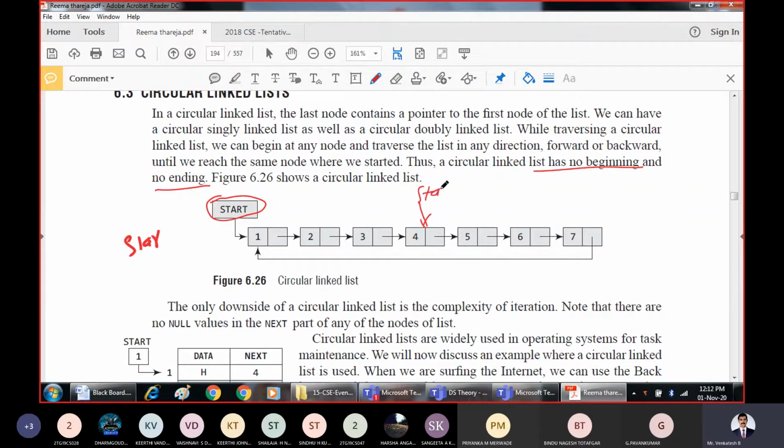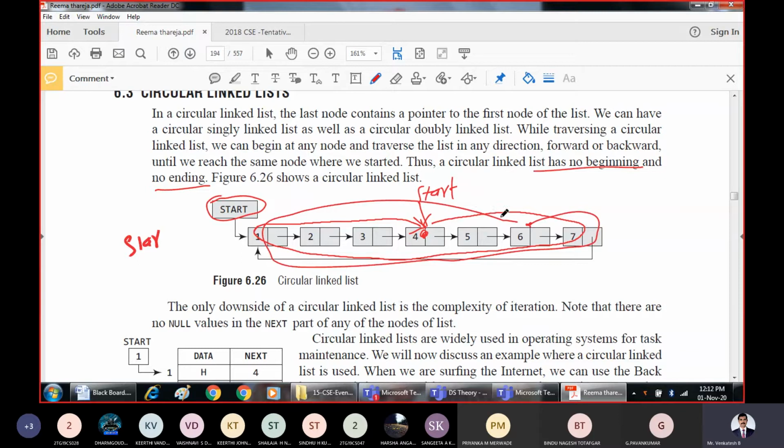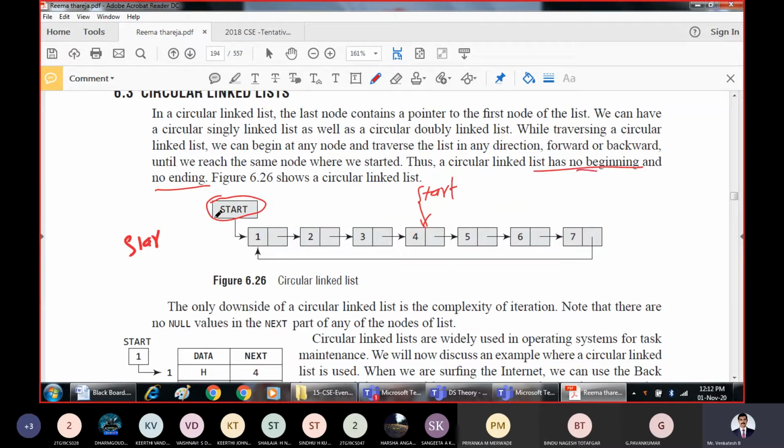If you want, you can start working from this node, and you will traverse all the nodes and again come back to the beginning. Then this fourth node becomes the starting node, and that is also the last node, because it is a circle. Wherever you start, you make a circle and come back to the same location. That's why a circular linked list has no beginning and no end. But for our purpose, we will take some pointer to point to the beginning of the circular linked list.